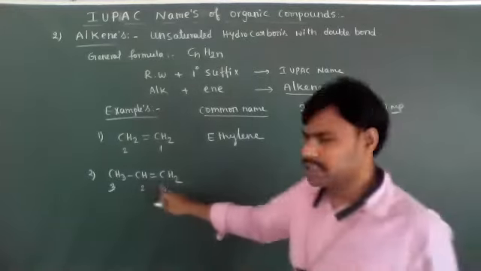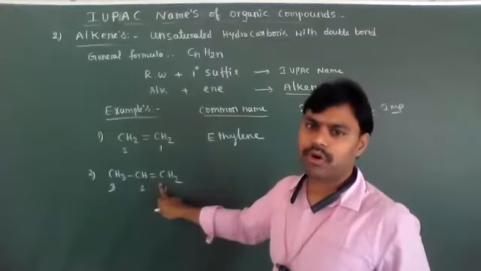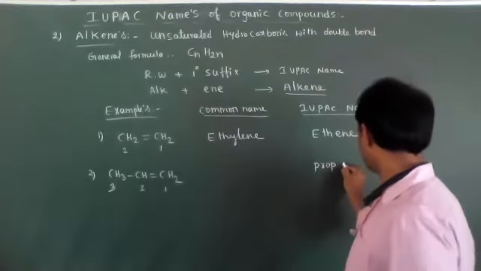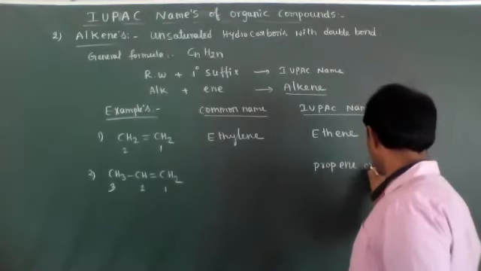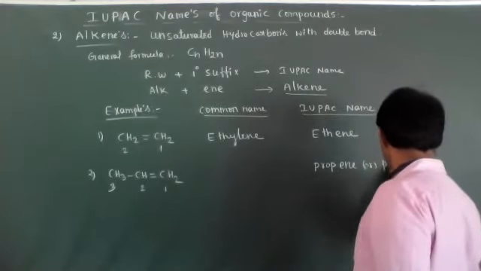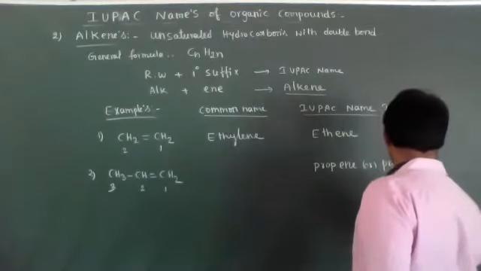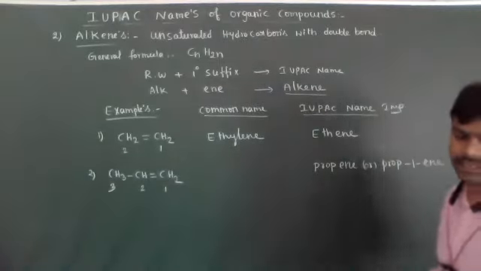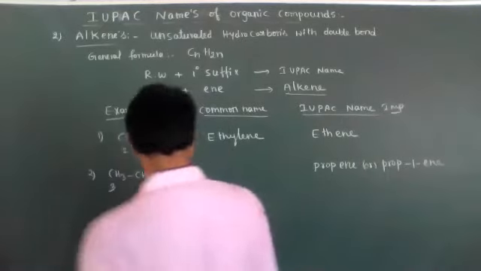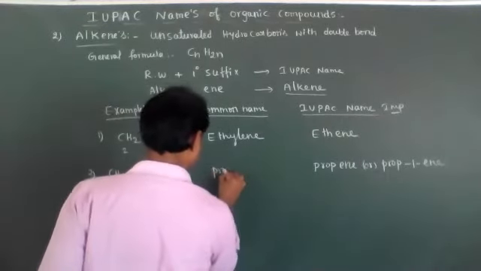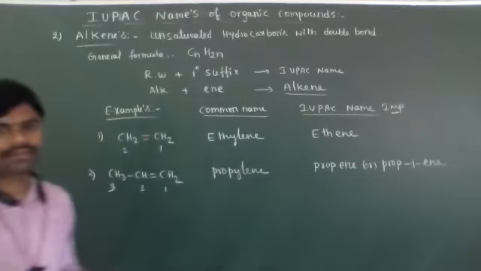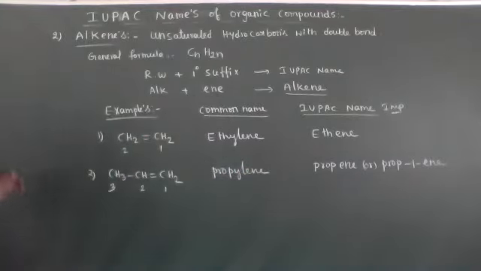The double bond position is 1. That's why propene or prop-1-ene. It is correct. Its common name is propylene.